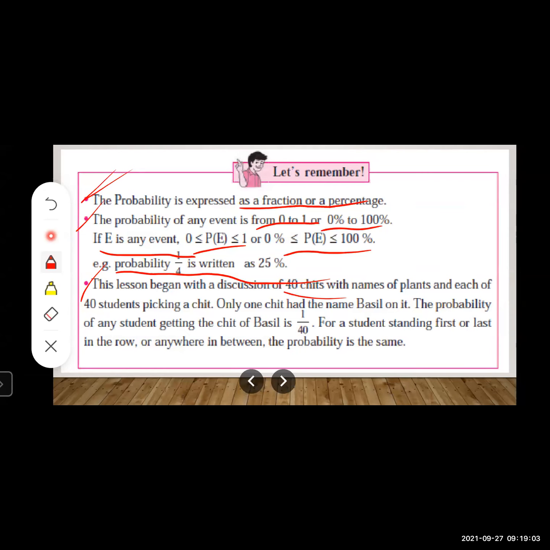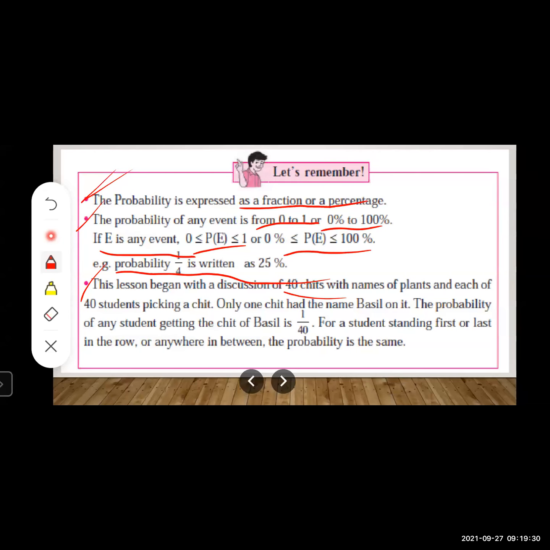Only one chit had the name of basil on it. How many chits are there? 40 chits, and only one chit had the name of basil. The probability of any student getting the chit of basil is 1 upon 40. Obviously, see how many total outcomes are there? How many chits are there? 40. So we are going to consider the total outcomes to be 40, right?